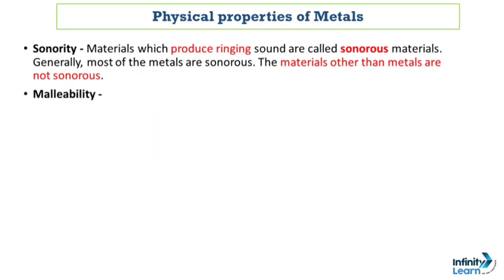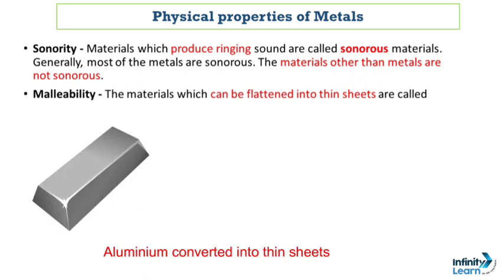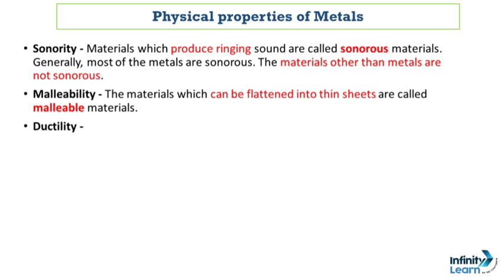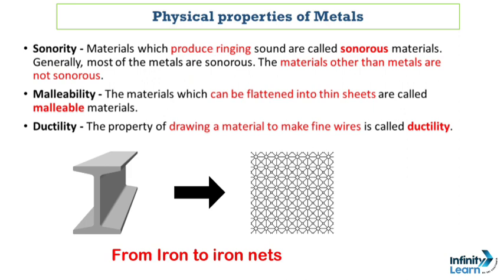Our second property is of malleability. The materials which can be flattened into thin sheets are called as malleable materials. So remember friends, whenever a material which can be flattened into thin sheets after beating with a hard product are known as malleable products. Our third property is of ductility. So what do we mean by ductility? The property of drawing a material to make fine wires. So whenever a material is being drawn into thin or fine wires are known as ductile, and the process of converting into a ductile material is known as ductility.